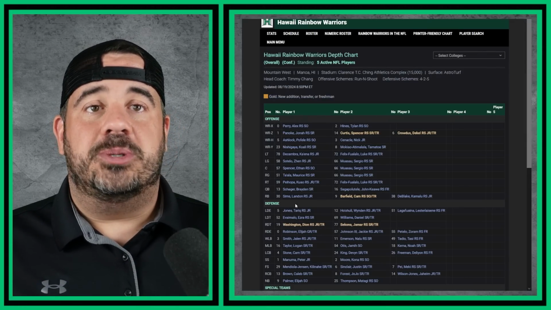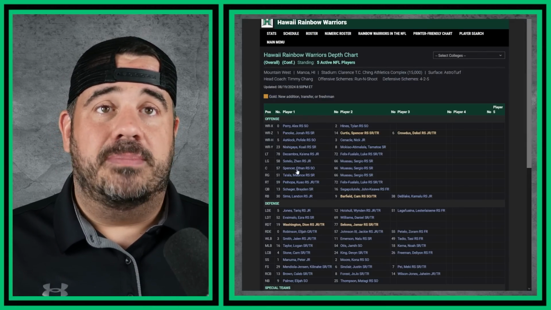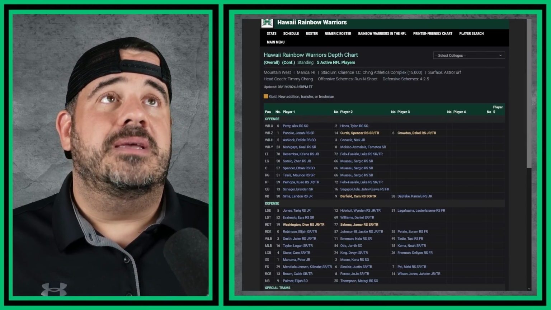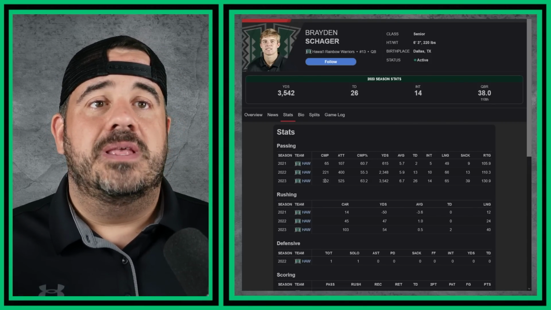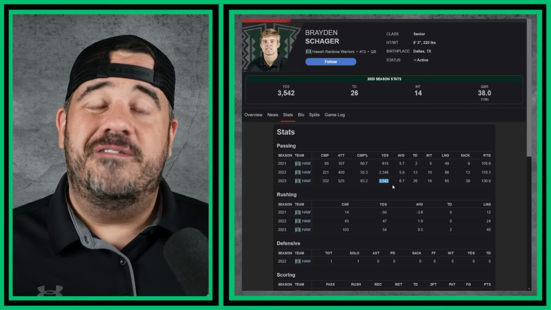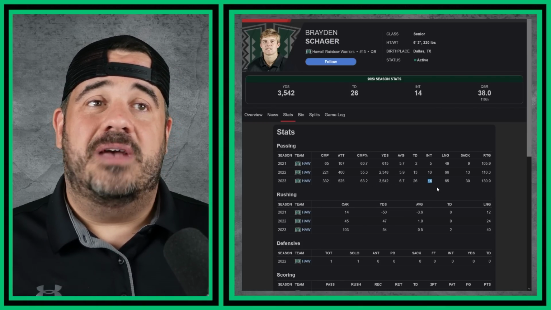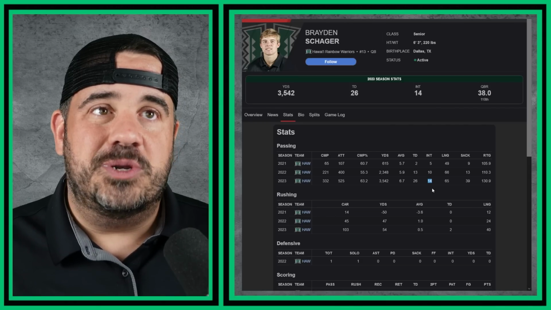We can see their depth chart. They pretty much have their whole offense coming back, pretty good. That's what you want to see. Mainly their quarterback I like to look at the most. You can see what he's done in his 3 years at Hawaii. 332 of 525, 3,500 yards, 26 touchdowns, 14 picks last year. Pretty good season overall. Can't complain.